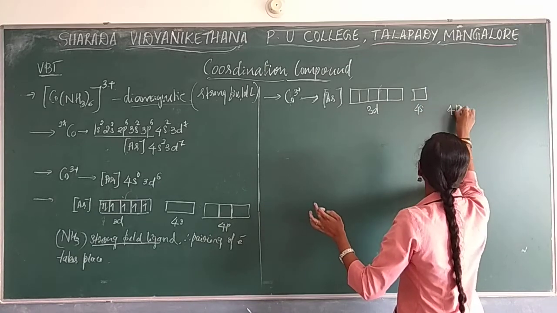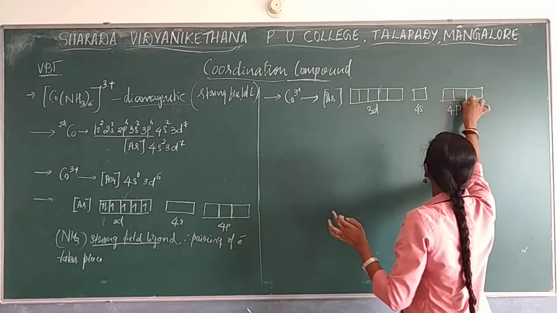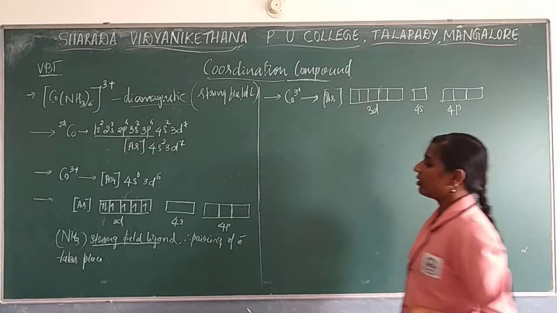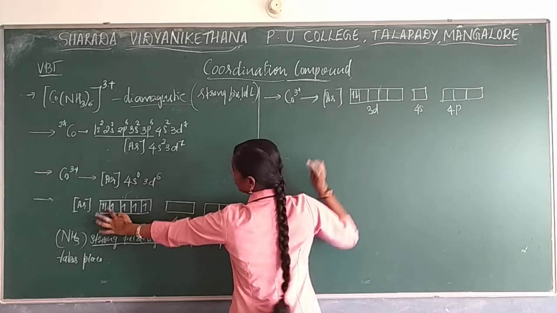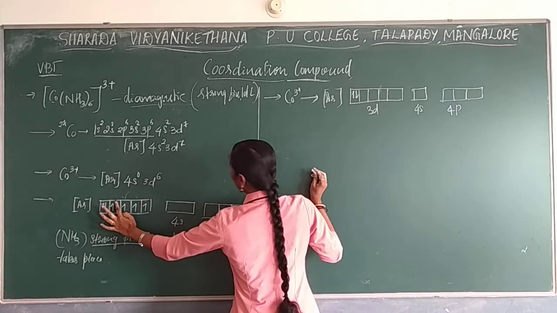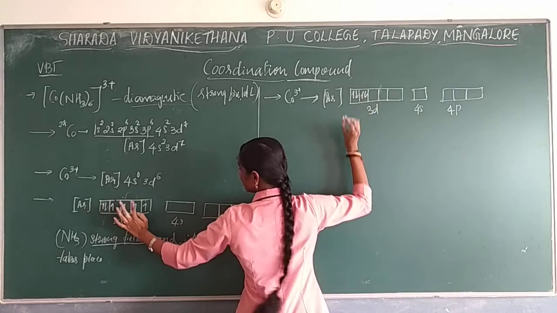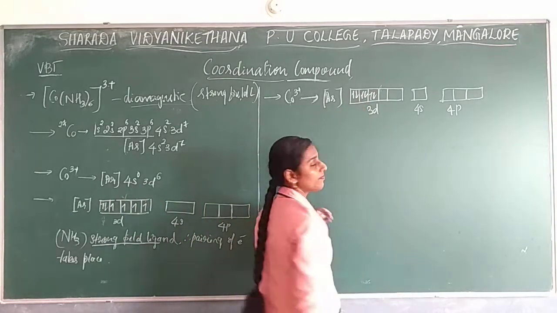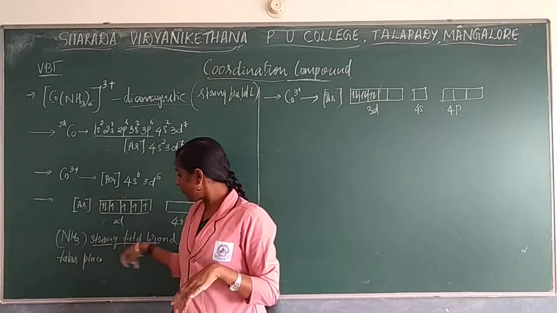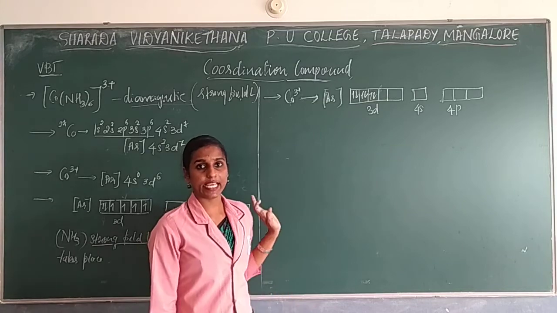The next one is 4p. Okay. So based on this, here 2 electrons are already present. Give those 2 electrons. Next, the pairing of this will go here. So pairing of the electrons, and this electron will go here. So pairing of electrons. Over. Okay. Due to strong field ligand, the pairing of electrons will take place.